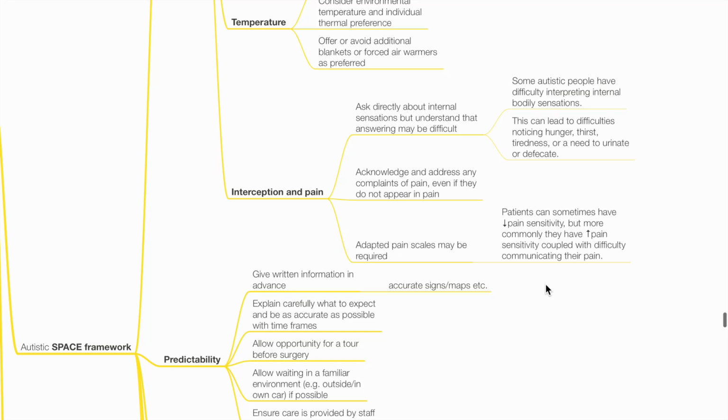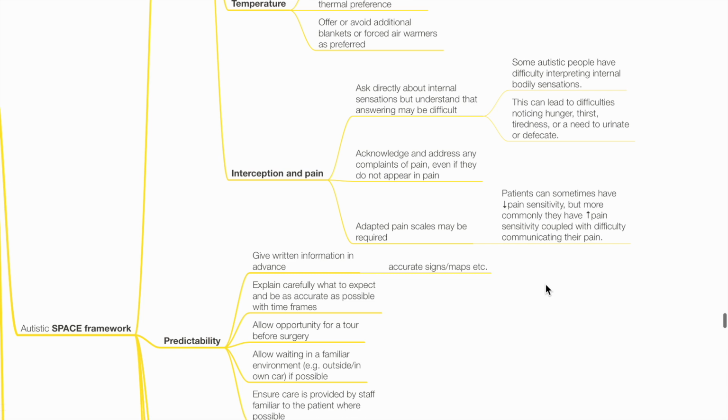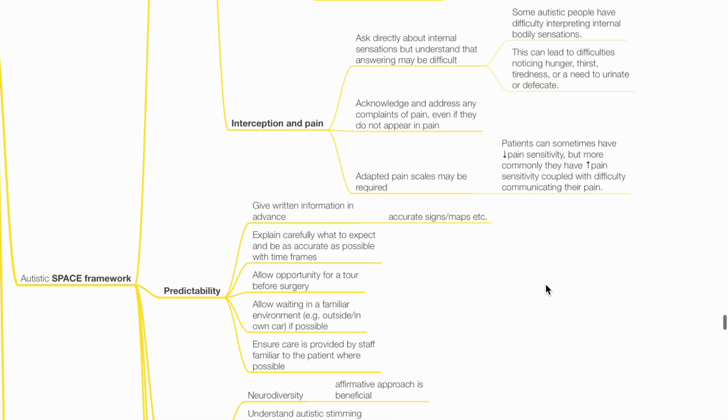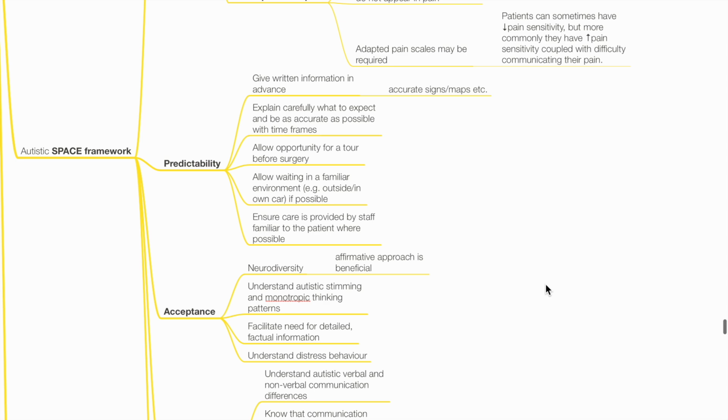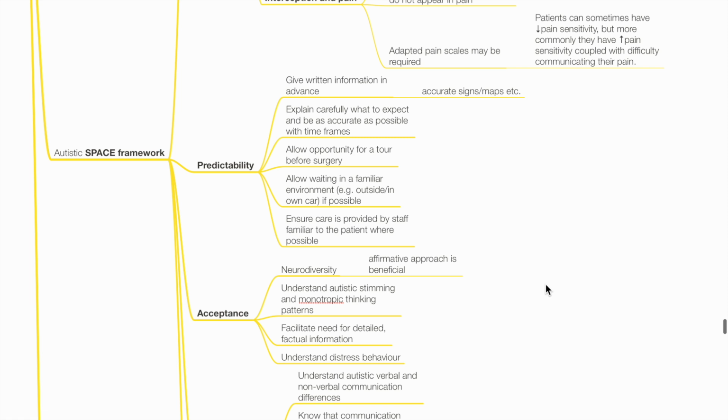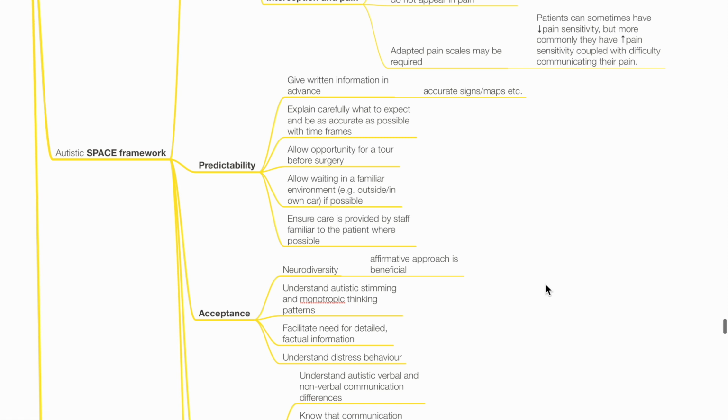Acknowledge and address any complaints of pain, even if they do not appear in pain. Adapted pain scales may be required. Patients can sometimes have reduced or increased pain sensitivities. There might be difficulty in communicating their pain. P. Predictability. Give written information in advance, for example, accurate signs or maps. Explain carefully what to expect and be as accurate as possible with time frames.